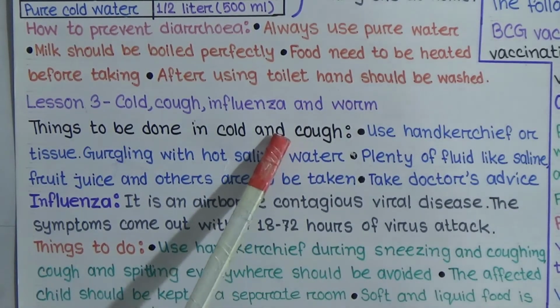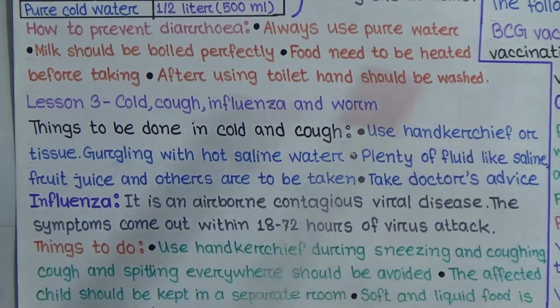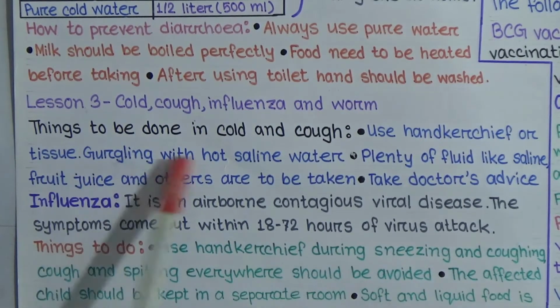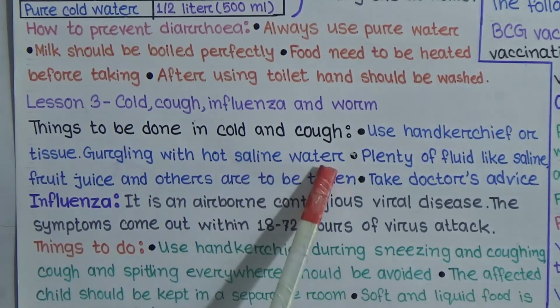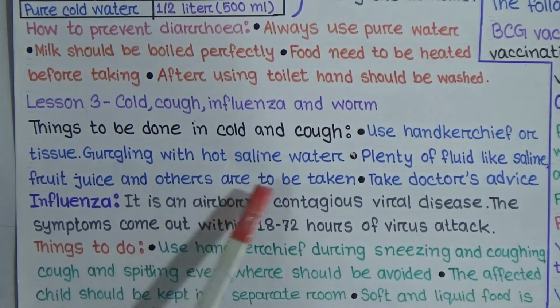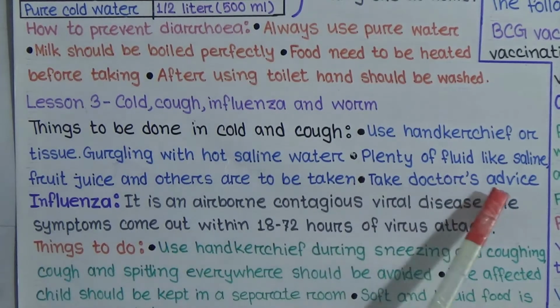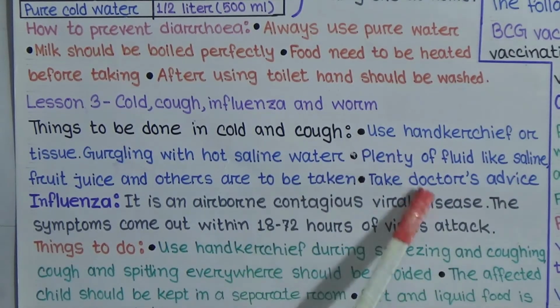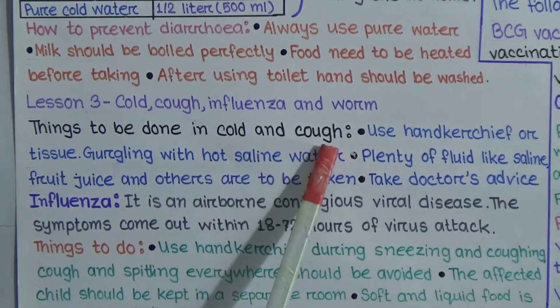So what do we have to do? Use a handkerchief or tissue, gargle with hot saline water. Plenty of fluid like saline, fruit juice and others are to be taken. Take doctor's advice. So we can follow all these rules if we are suffering from cold and cough.